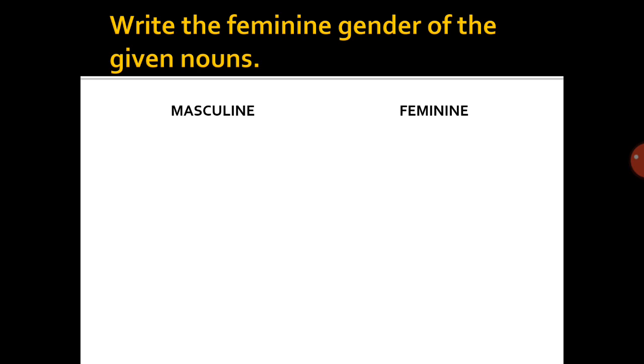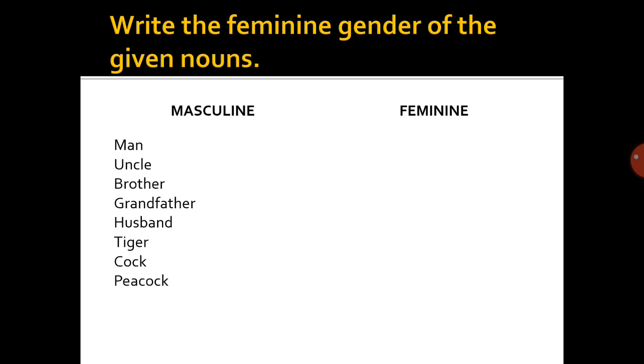Write the feminine gender of the given nouns. Now you can see two columns are given. One is masculine gender and the second one is feminine gender, isn't it? So masculine gender is given and you have to write the feminine gender of those masculine genders. Now number 1 is man. Now what is the feminine gender of man? Yes, woman. Now the second is uncle. Now tell me the feminine gender of uncle.